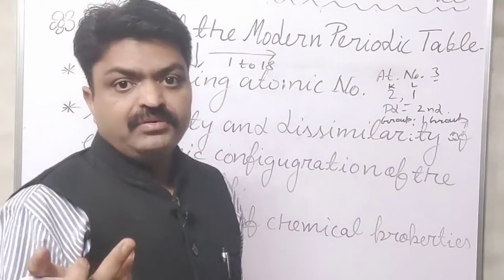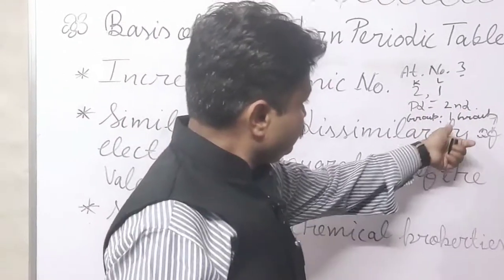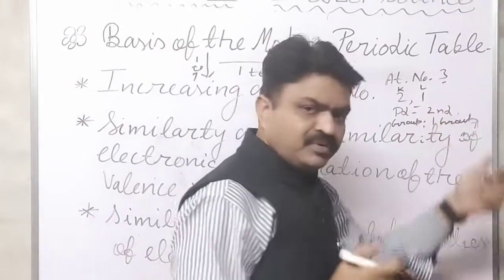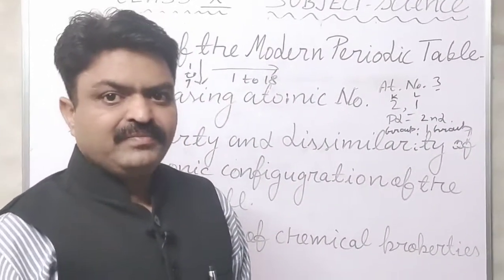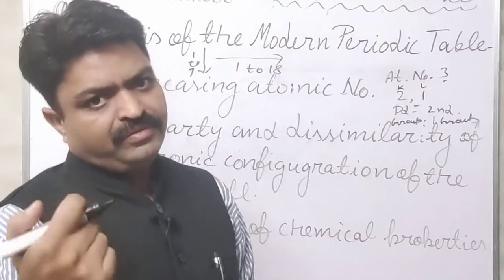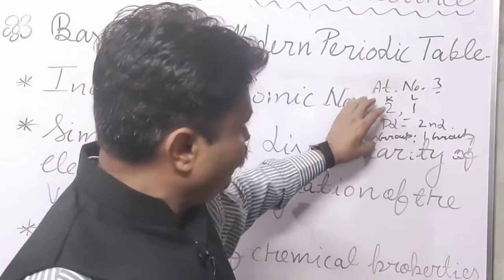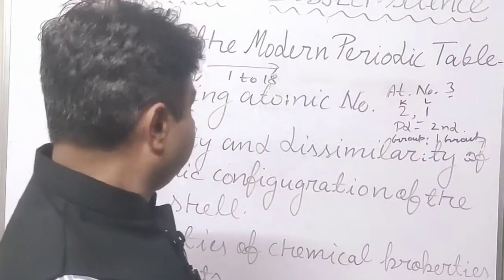It needs 1 electron to complete its duplet, so it is an electropositive element. And what is it? It is lithium, and lithium is a metal, an electropositive element. Like this we know about the position of the elements.